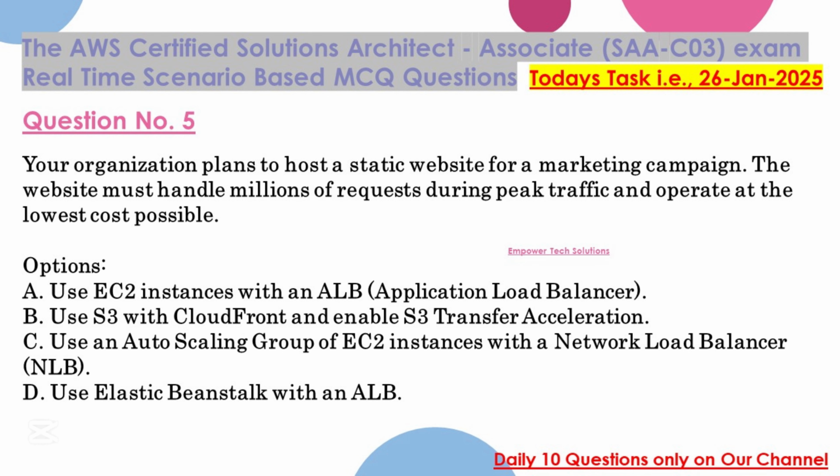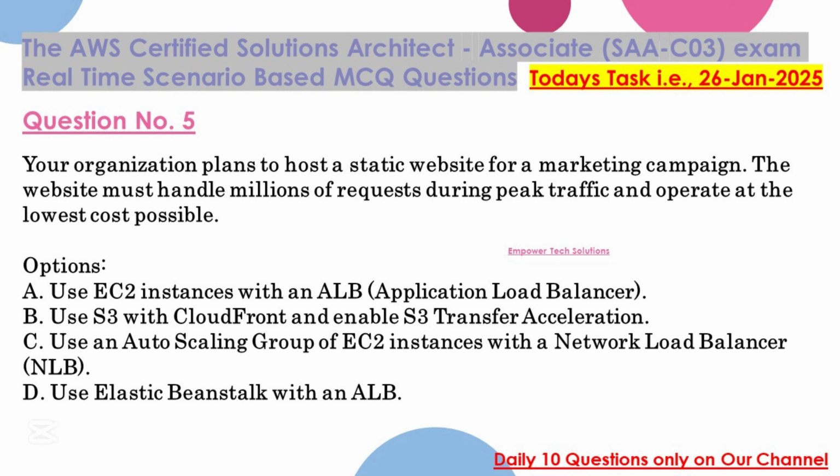Your organization plans to host a static website for a marketing campaign. The website must handle millions of requests during peak traffic and operate at the lowest cost possible. Options: A. Use EC2 instances with an ALB, application load balancer. B. Use S3 with CloudFront and enable S3 transfer acceleration.